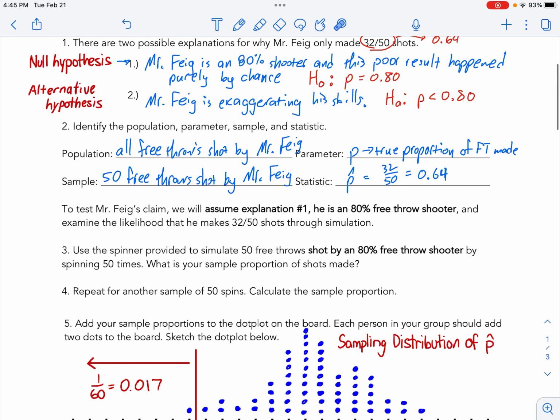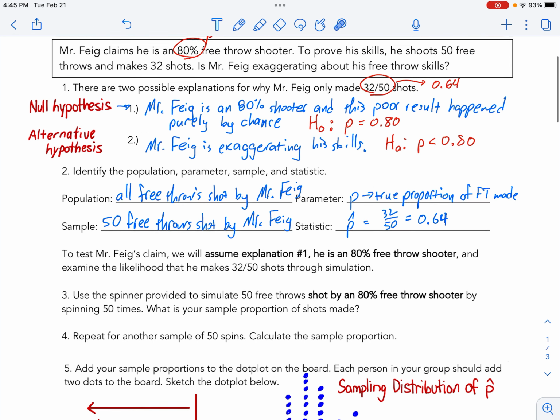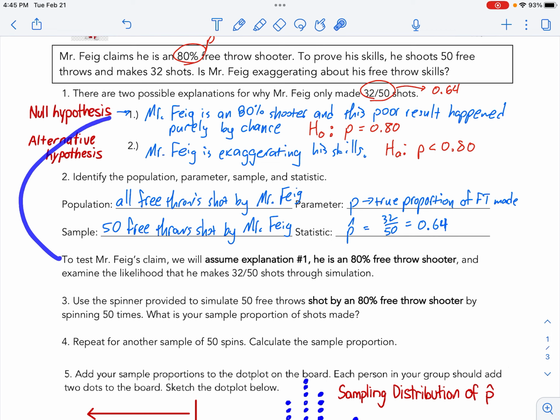So, to test this, we're going to assume explanation number one. We're going to assume this is true. And the language for that is we are going to assume the null hypothesis is true, which again is that p equals 0.80. And we're going to examine the likelihood of making only 32 out of 50 shots through a simulation.